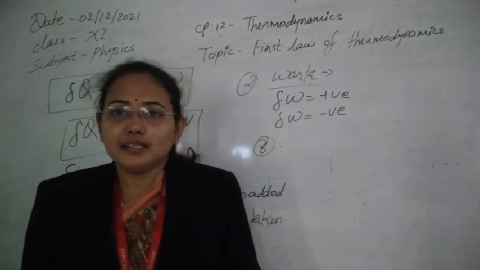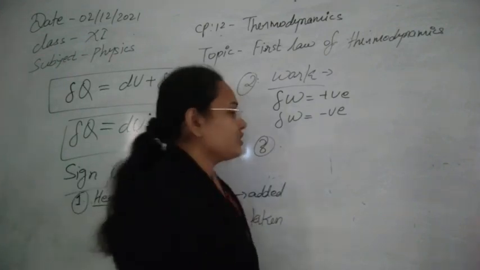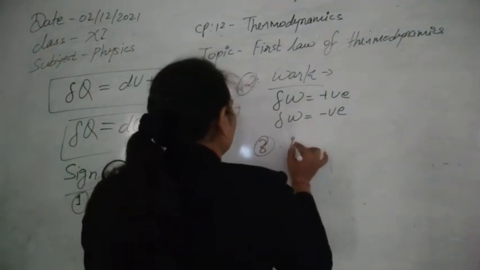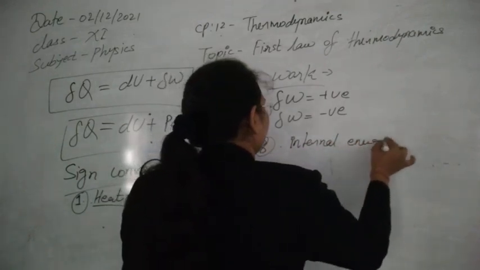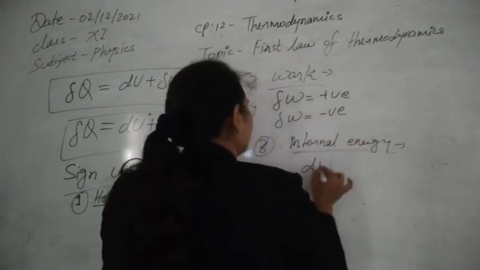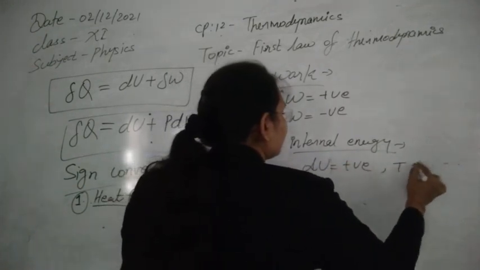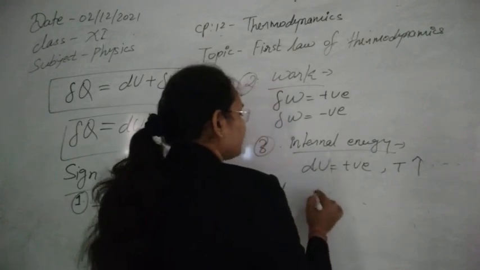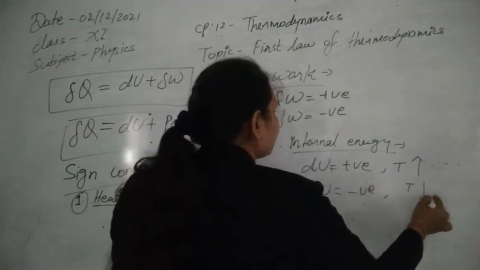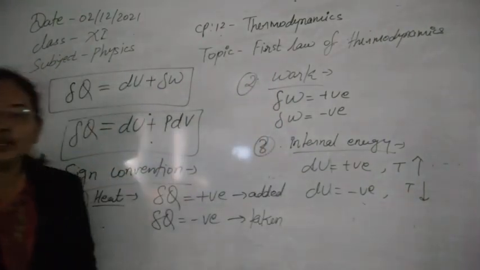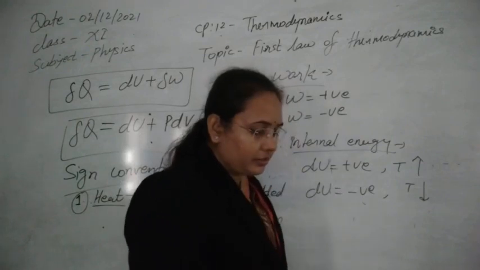So when internal energy increases with temperature, this dU is taken as positive. There will be an increment in temperature, and dU is taken as negative when temperature decreases, because then the internal energy will also decrease. I think this sign convention is now clear to you.